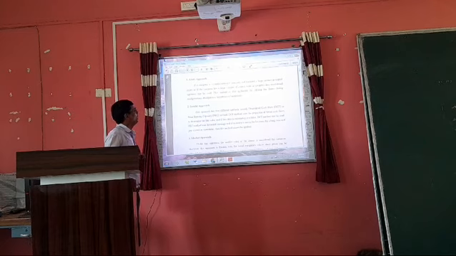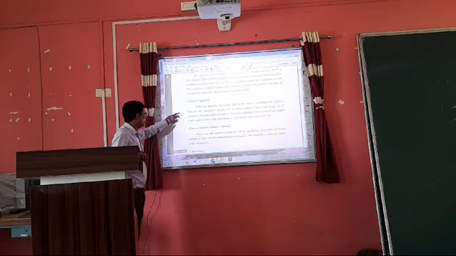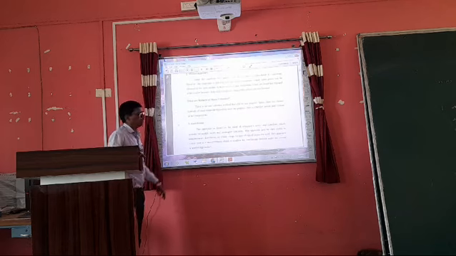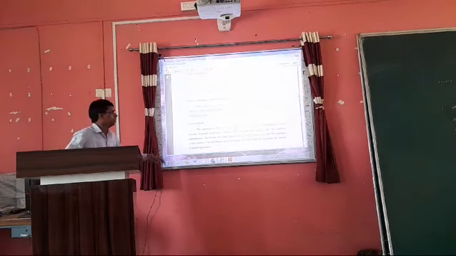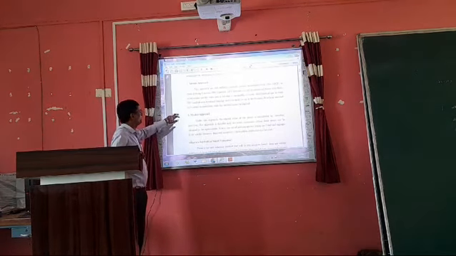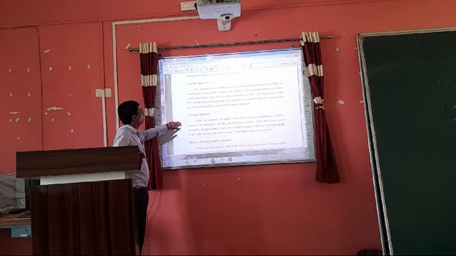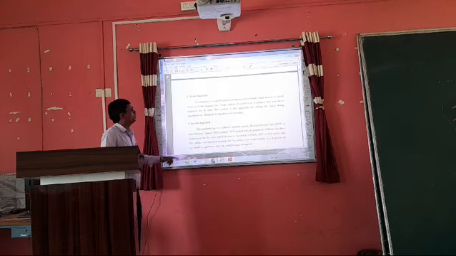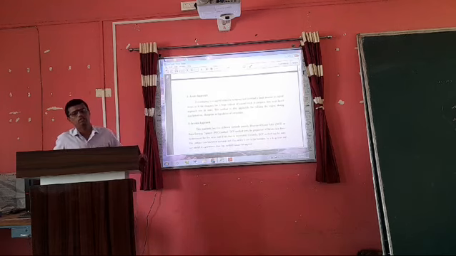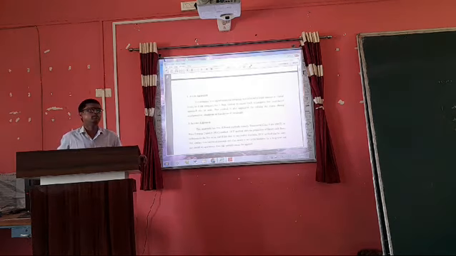First is the asset approach, second is the income approach, third is the market approach. These three types of approach are most important when you want to calculate the valuation of shares in your syllabus. I think we have to study three types of approaches under the valuation of shares. In the first approach, the asset approach, we take all assets and liabilities for the purpose of calculation.